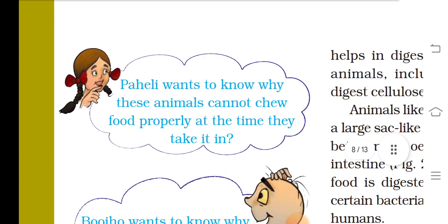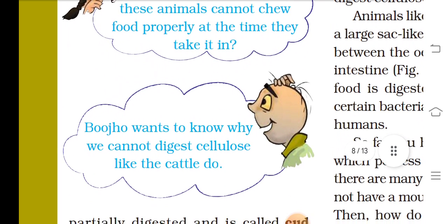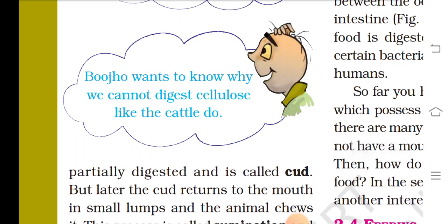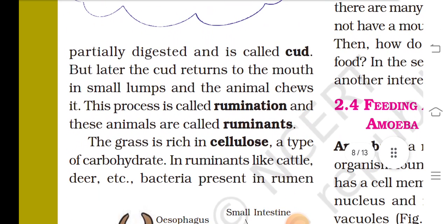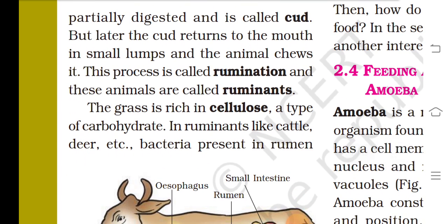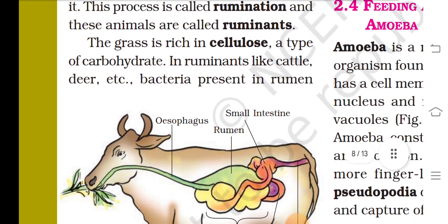Paheli wants to know why these animals cannot chew food properly at the time they take it in. Boojho wants to know why we cannot digest cellulose like the cattle do. The food is partially digested and is called cud, but later the cud returns to the mouth in small lumps and the animal chews it. This process is called rumination, and these animals are called ruminants.